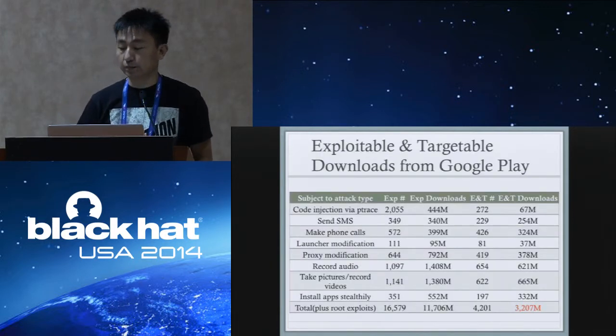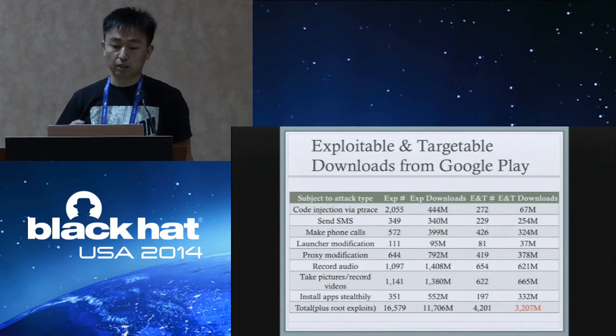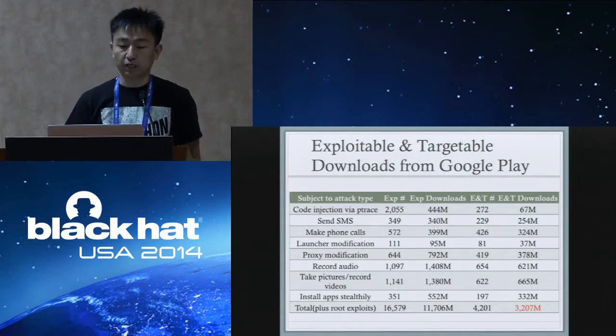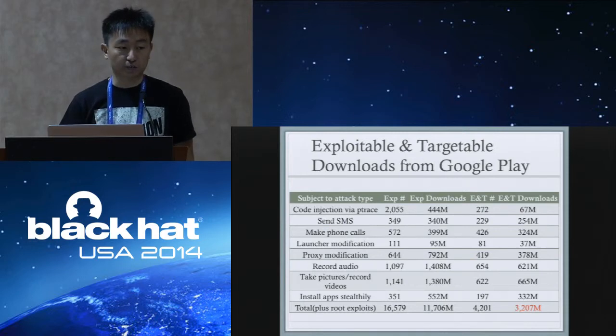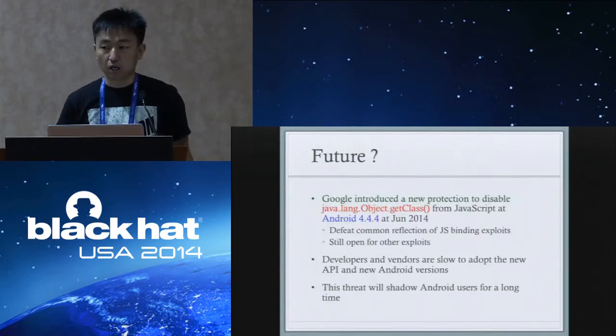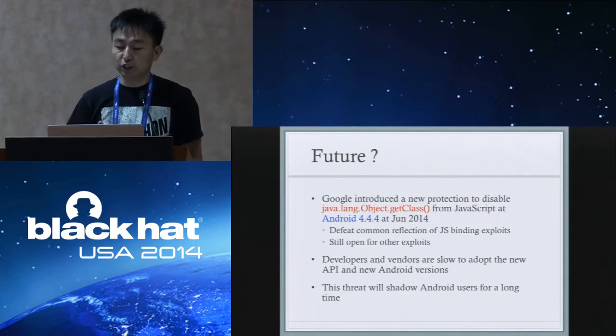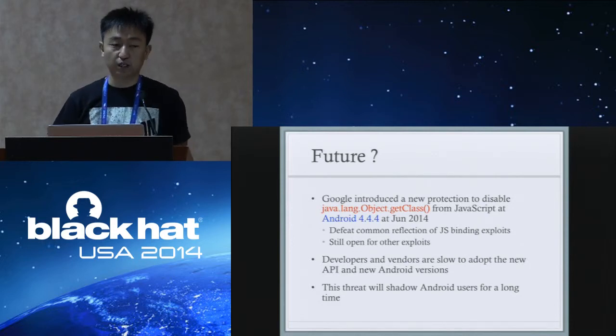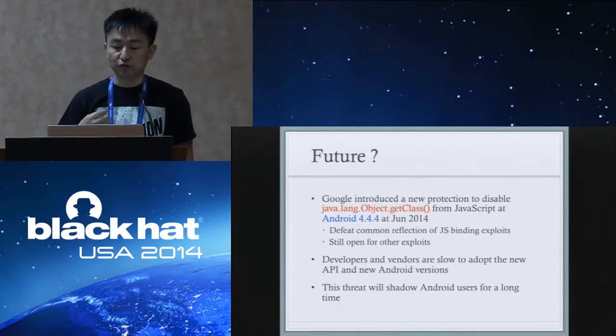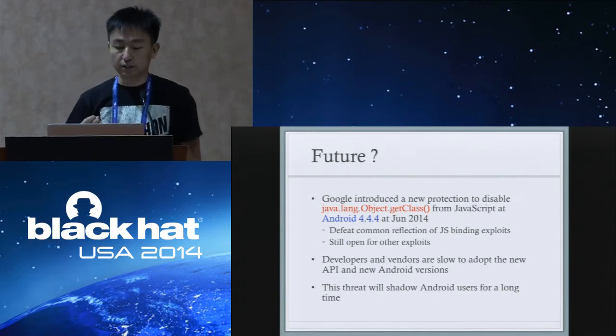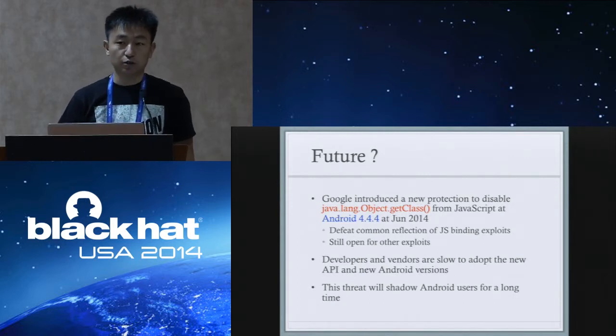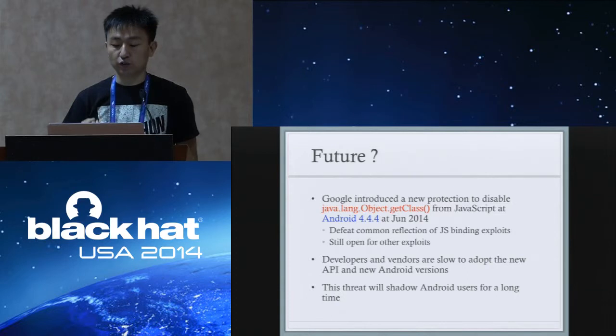And here are the stats. More than 3.2 billion app downloads from Google Play are exploitable and targetable by the Sidewinder Targeted Attack. How about the future? Google introduced a new protection to disable getClass from JavaScript at Android 4.4.4 in June. It will defeat common reflection-based JavaScript-binding exploits, but it's still open to other exploits. However, developers and vendors are slow to adopt the new API and the new Android versions. As a result, this threat will shadow Android users for a long time.